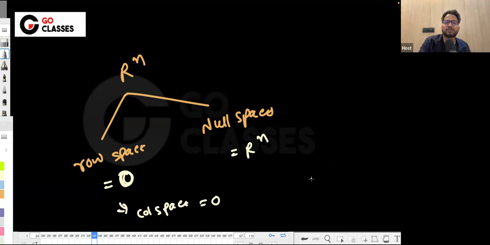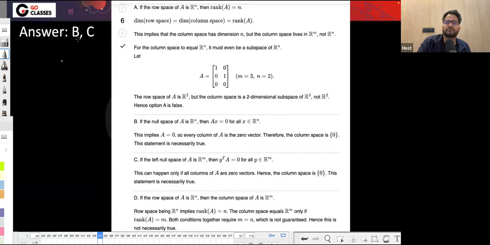Okay. So this option B is true. By the way, let me just read the explanation for A. In the explanation also I have written the same thing. The dimensions are the same, but this does not imply that R2 is a subspace of R3 or something like this, right? I have given the same example, which is fine.